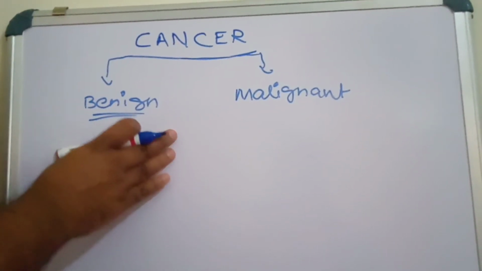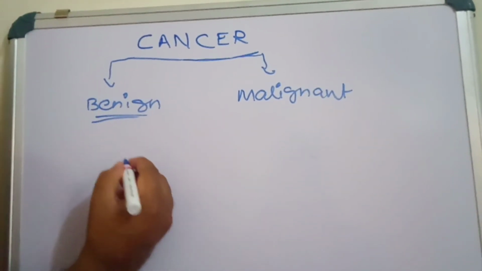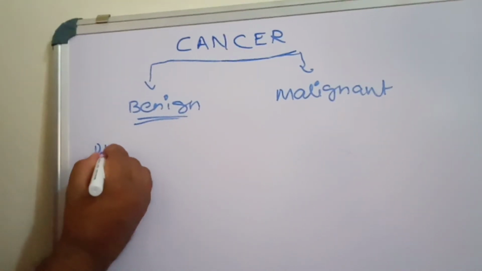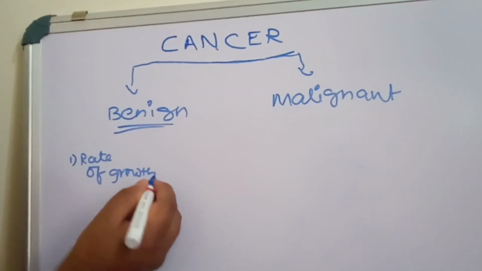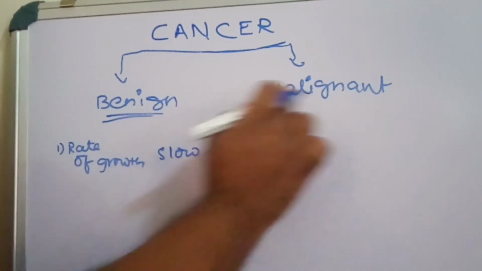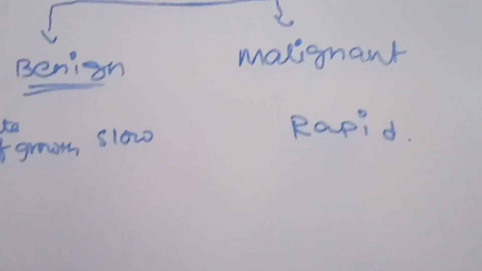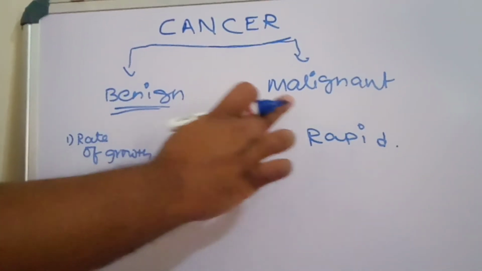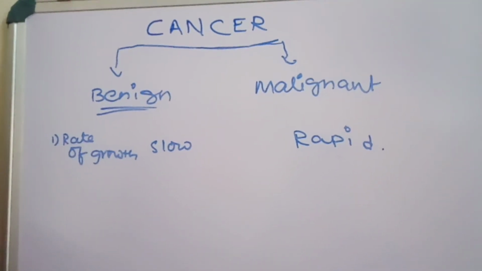Now let us see what the differences are between benign cancer and malignant cancer. Let me go through them property by property. First property is the rate of growth. The rate of growth of cancer cells is slow in case of benign. The rate of growth of cells is very rapid in case of malignant. In malignant, there is rapid proliferation of cells, which leads to cancer.